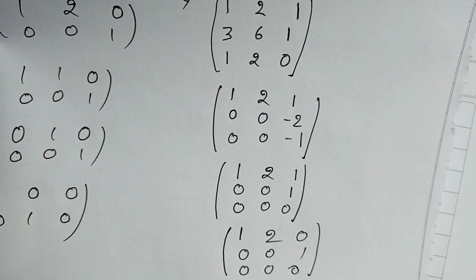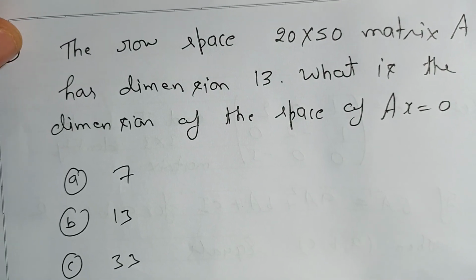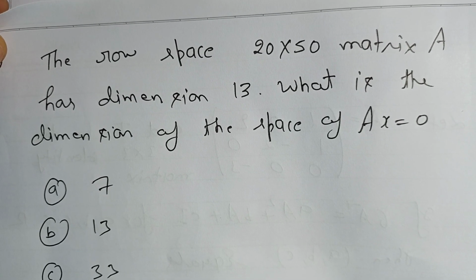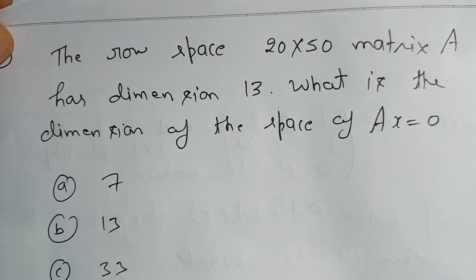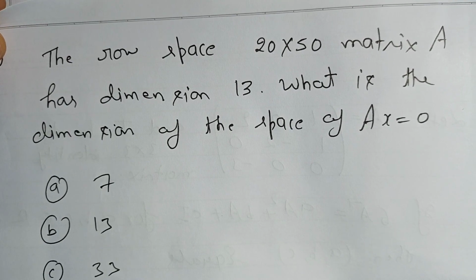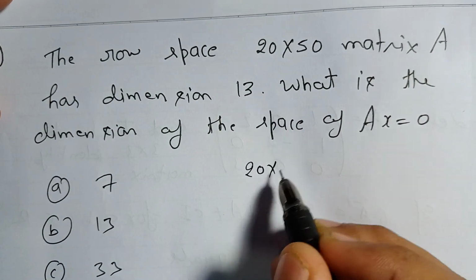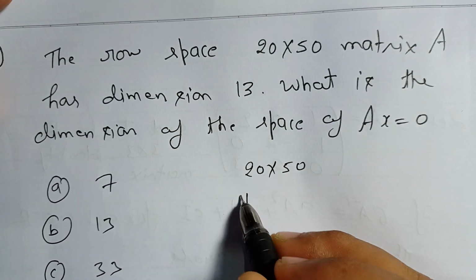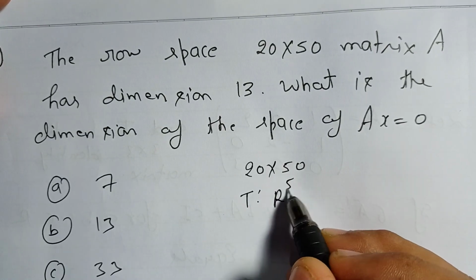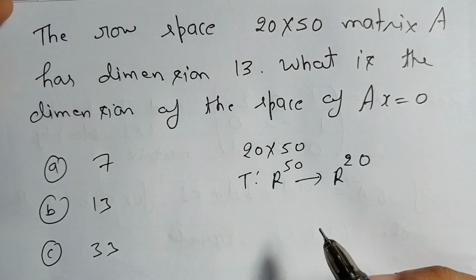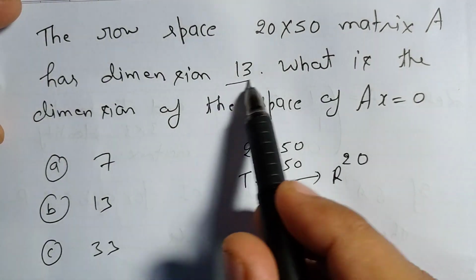The next question: the row space of a 20 by 50 matrix A has dimension 13. What is the dimension of the null space, that is, of Ax equal to 0? So the matrix is given as 20 by 50. It means the transformation will be from R50 to R20, fine. So now the dimension is given as 13.